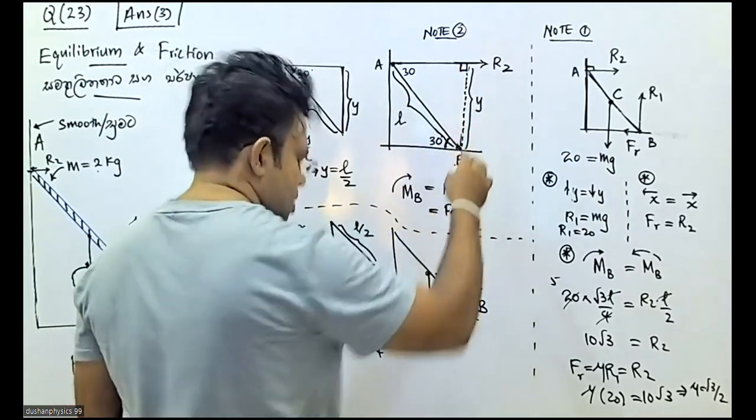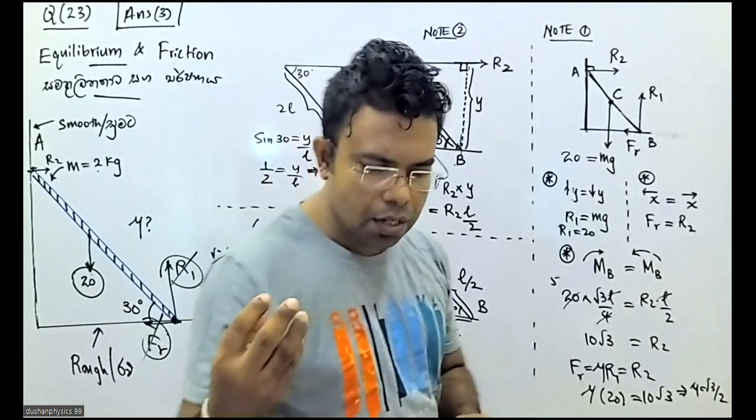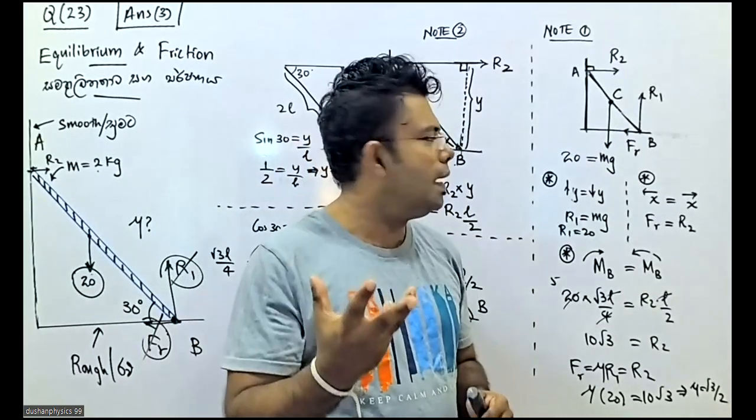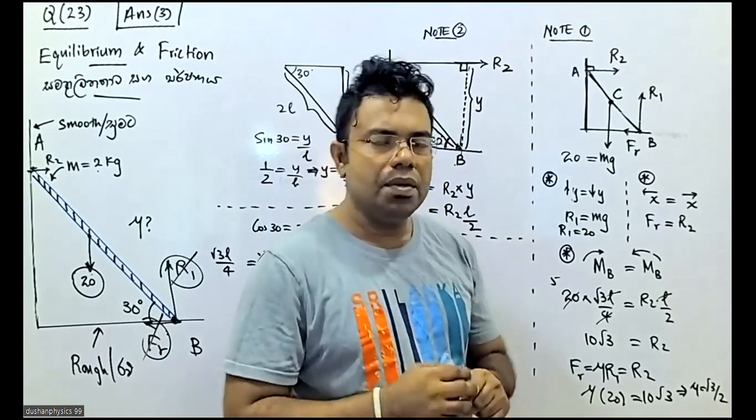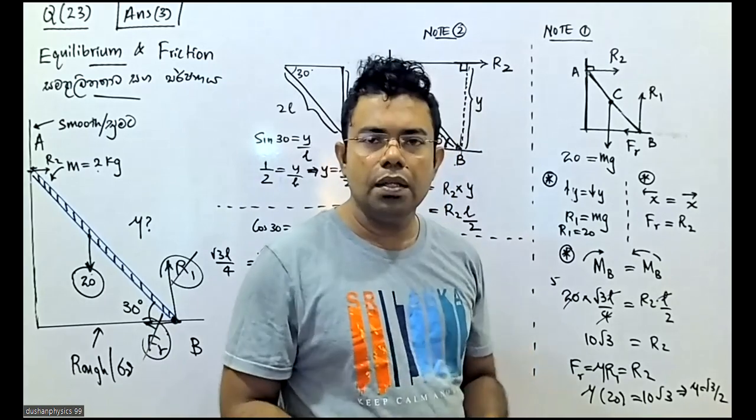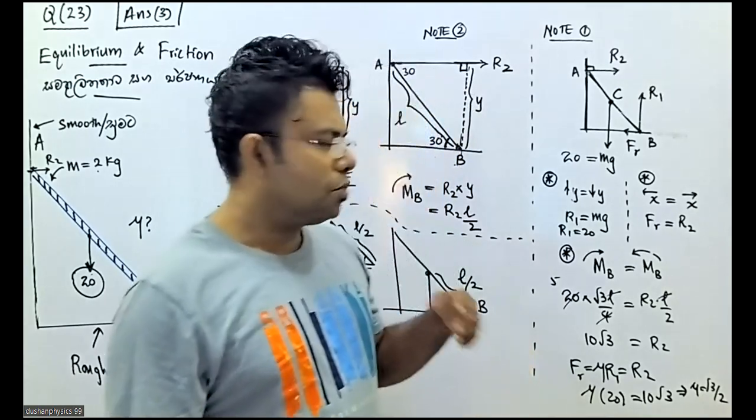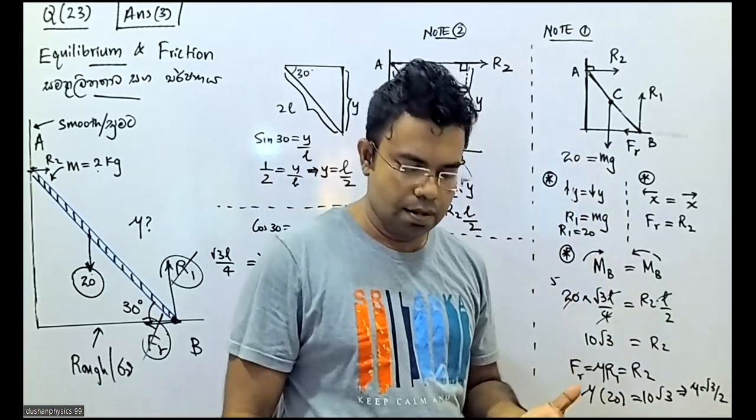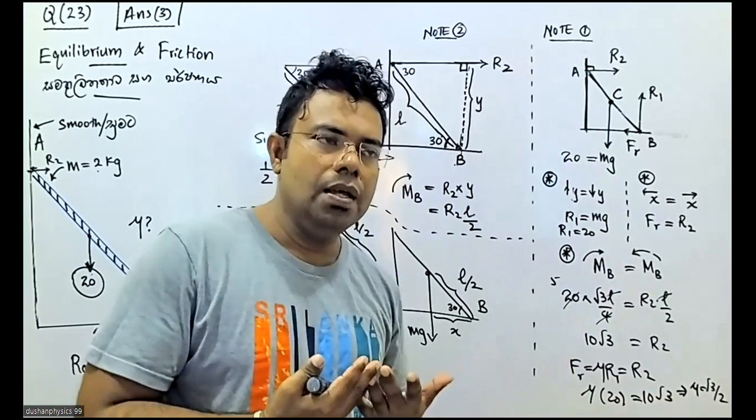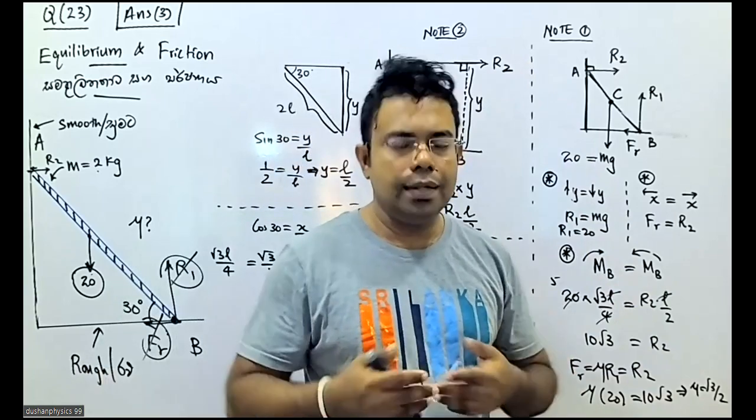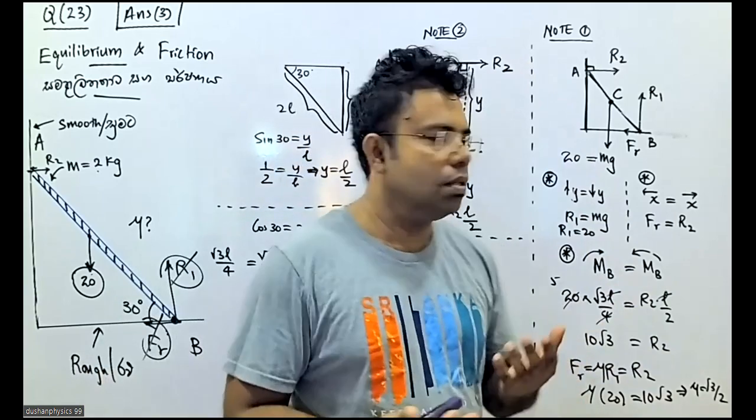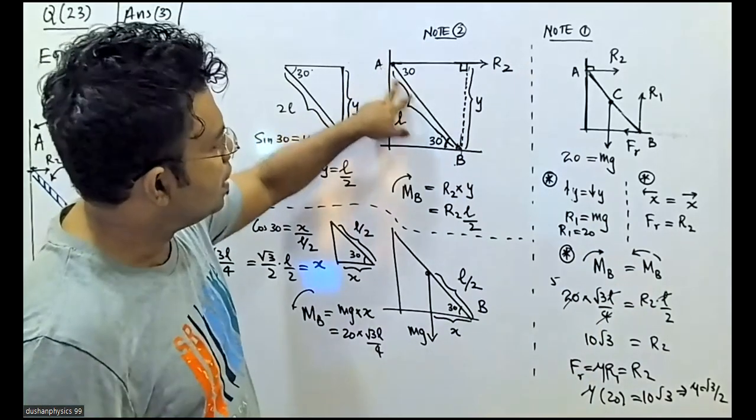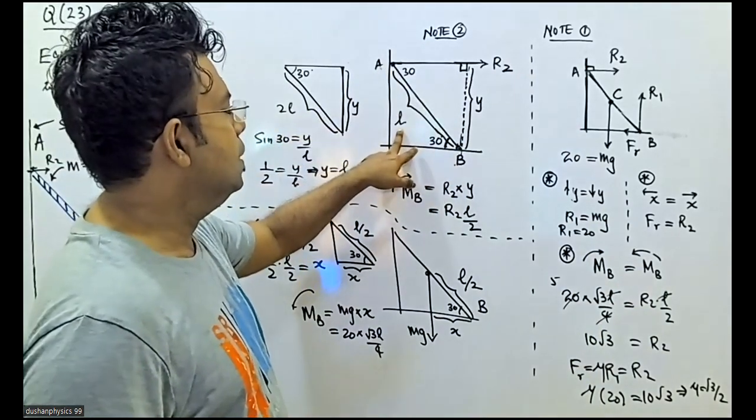Right. The important point: these kinds of questions will not give the ladder length. You can assume the length is L. L will get cancelled later when we simplify. Therefore I have considered the AB length as L.